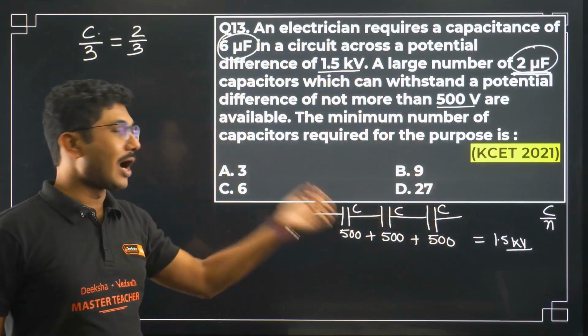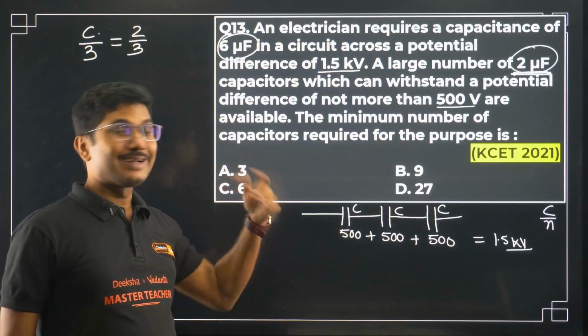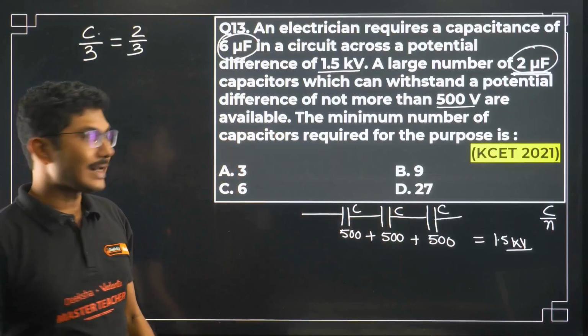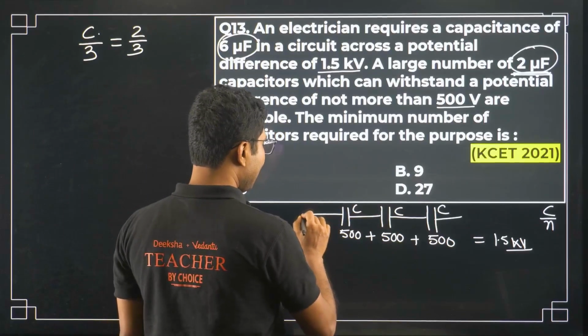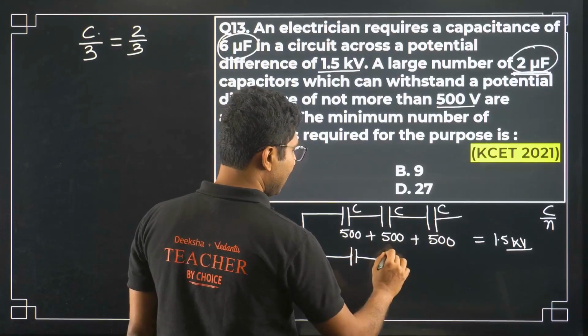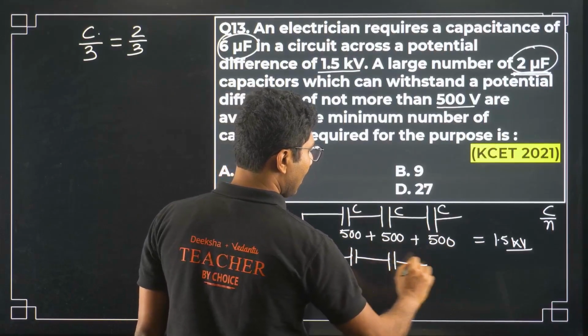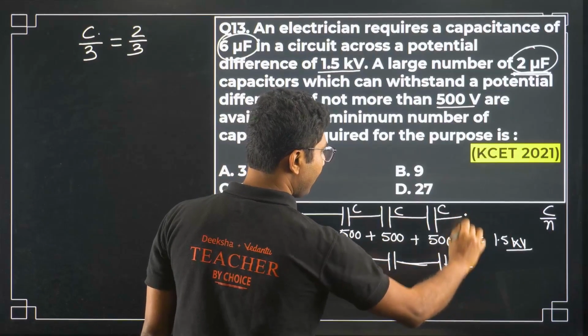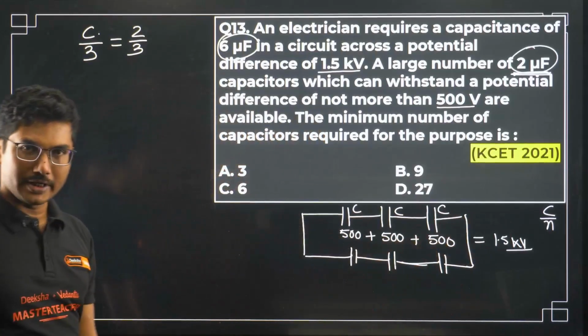Okay, so how can we now increase the capacitance? To increase the capacitance, we have to connect a similar combination in parallel. But how many of them do we have to connect in parallel? That number we have to find out first.